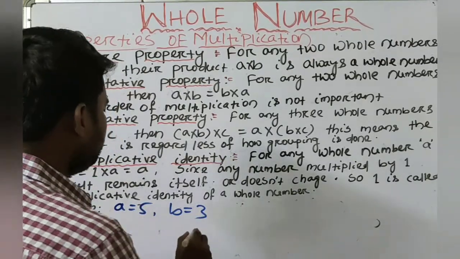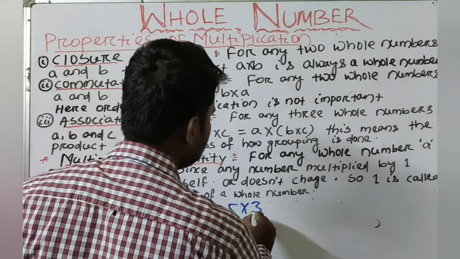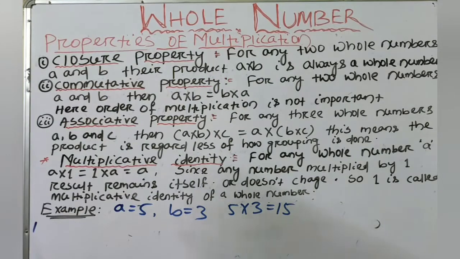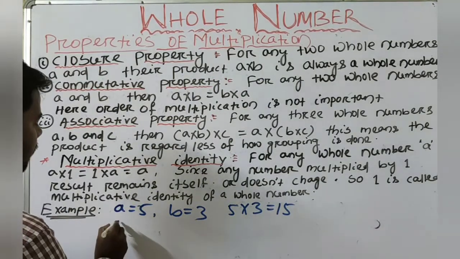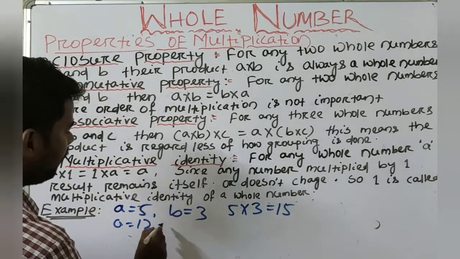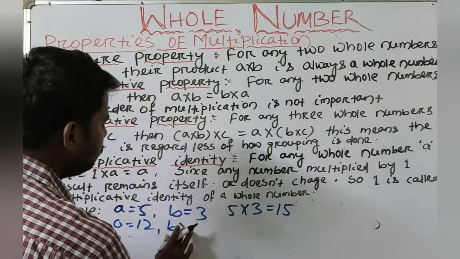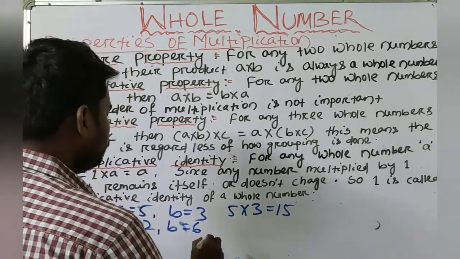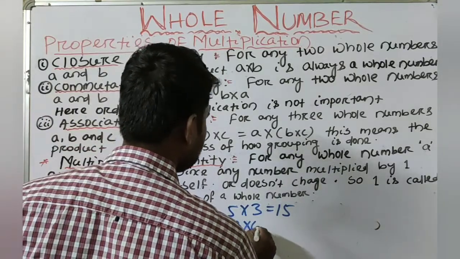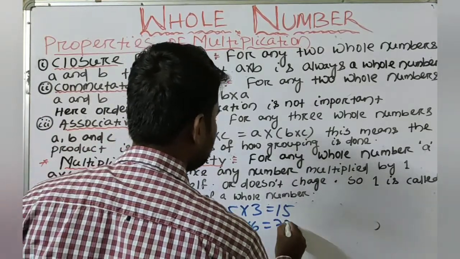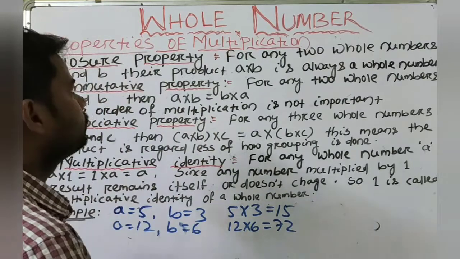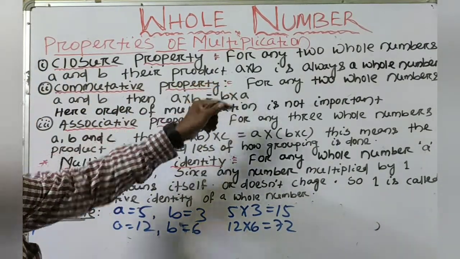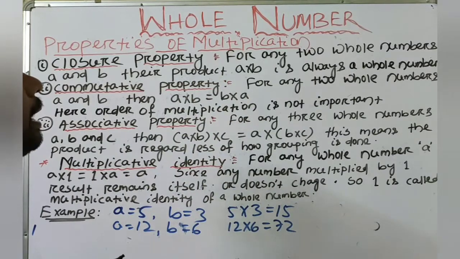Their product is 5 into 3 is equal to 15, a whole number. Again another example. Suppose A is equal to 12, B is equal to 6. Their product is 12 into 6 is equal to 72, a whole number. So when we multiply two whole numbers, their product is always a whole number.